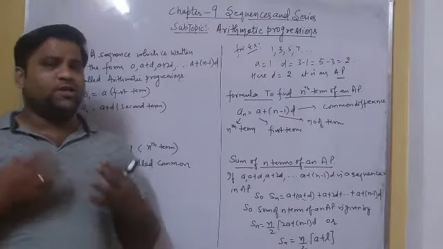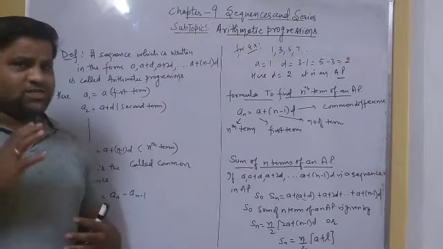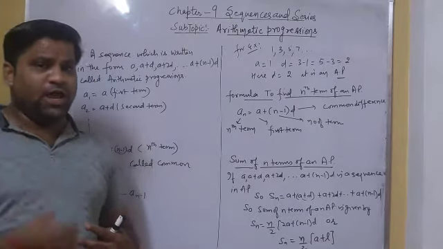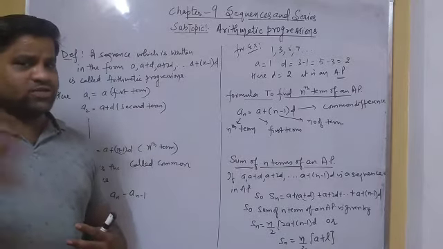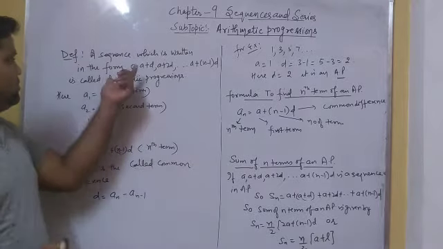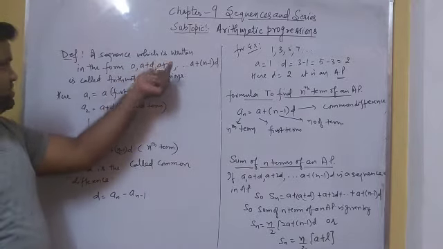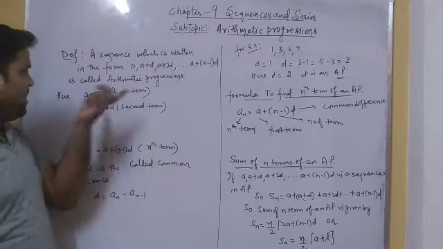We have studied arithmetic progression in our previous class, which is 10th class. So we know that a sequence which is written in the form a plus d, a plus 2d, a plus 3d, and up to a plus (n minus 1) d is called an AP. Such a sequence is called an arithmetic progression.